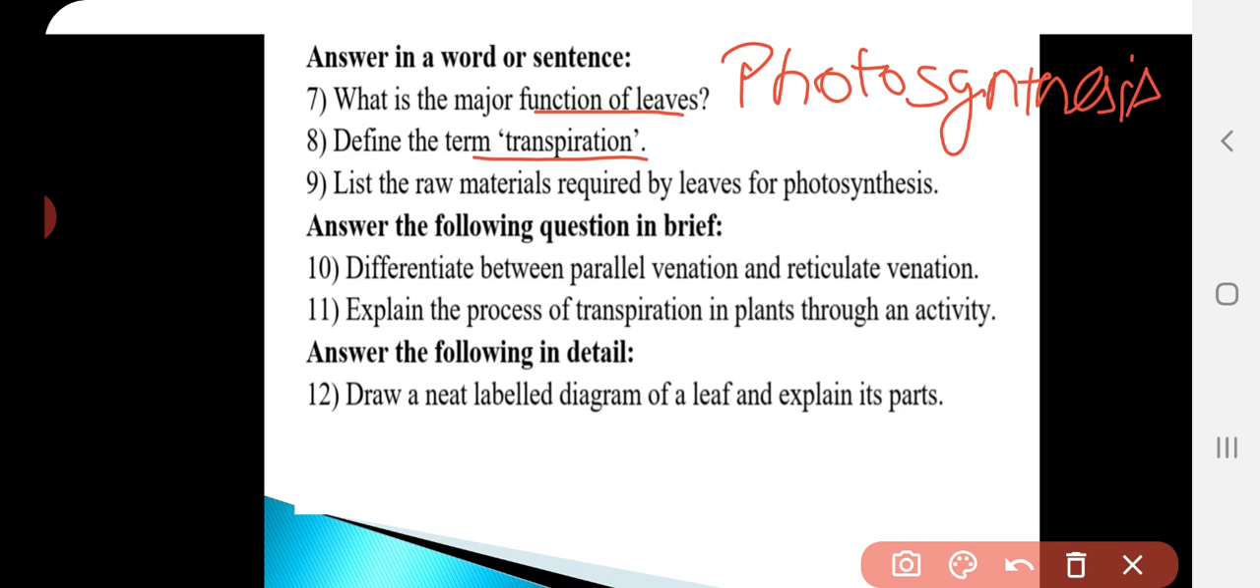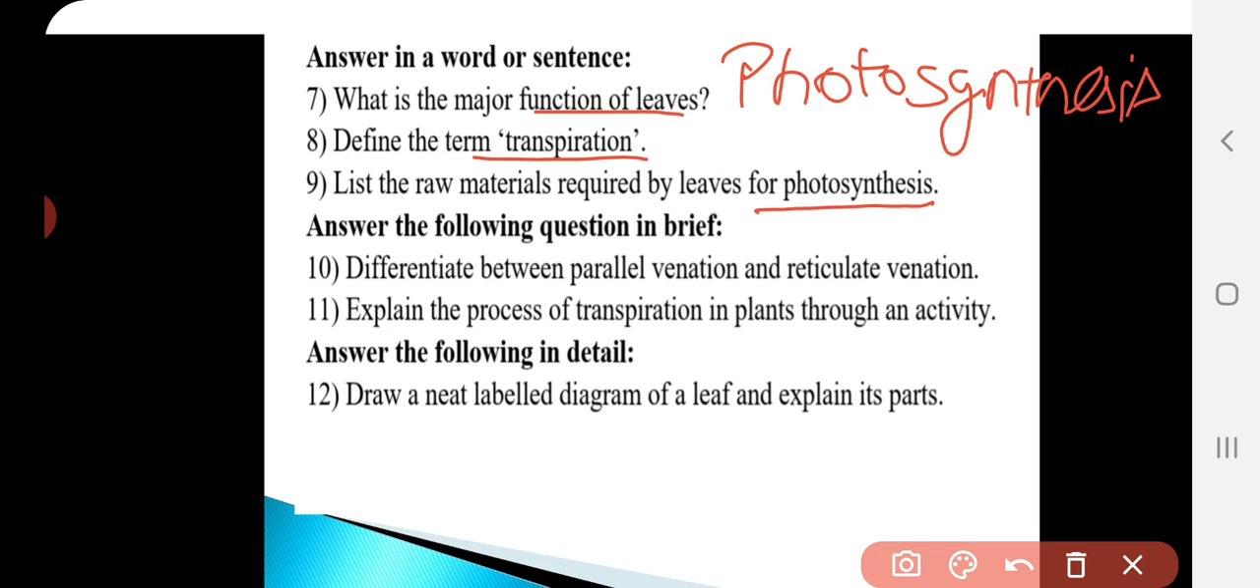So the excess water in the plant removed in a form of vapor by leaves. Okay, I am repeating again. Excess water in plant removed in a form of vapor by leaves. That process is called as transpiration. Okay. Ninth question. List the raw materials required by the leaf for photosynthesis. So what are the raw materials needed for photosynthesis?